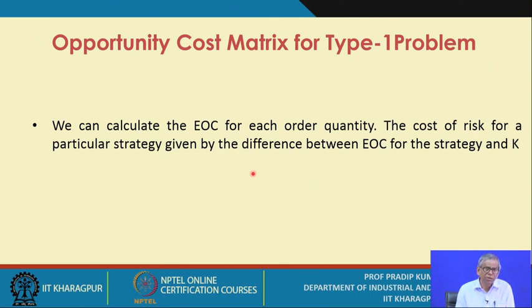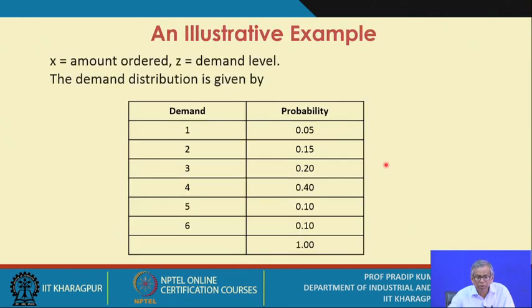Essentially the difference between K and the expected payoff is referred to as the cost of risk. Is it clear? So this way we interpret the cost of risk.